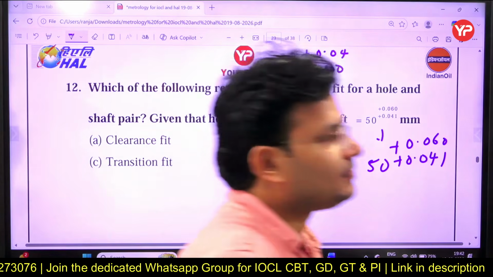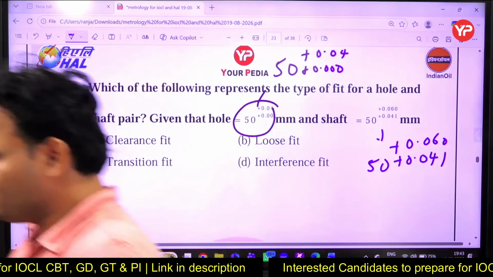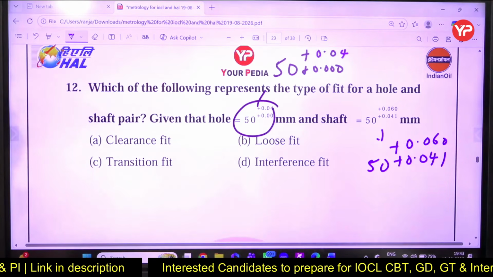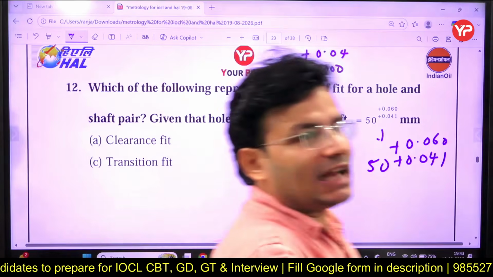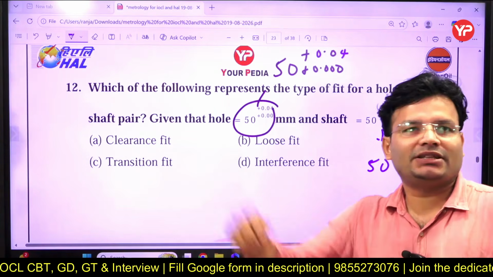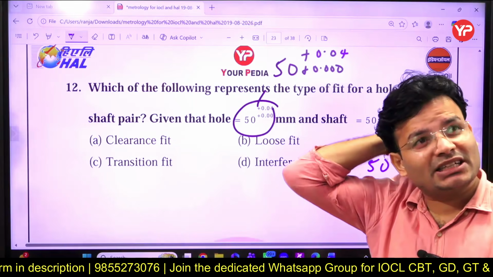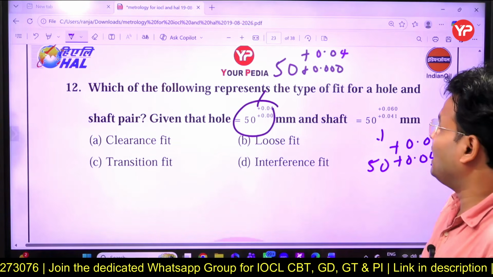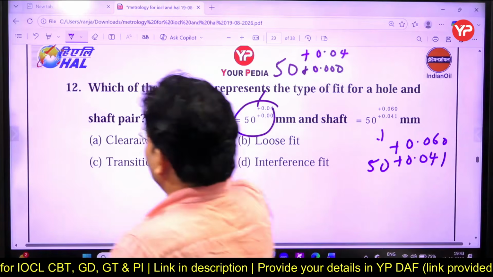Done? Tell me fast here. Which type of fit? D for Delhi. Okay, Amit. What about others? Waiting for another answer. Now do it fast. Solve it fast.